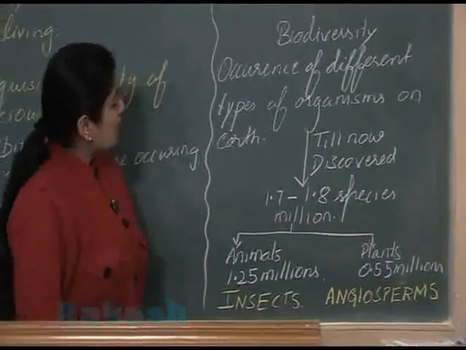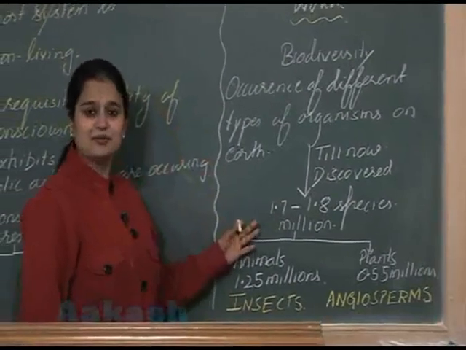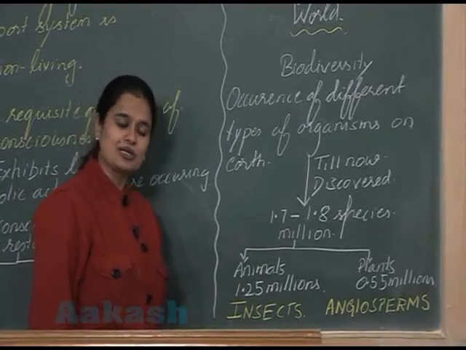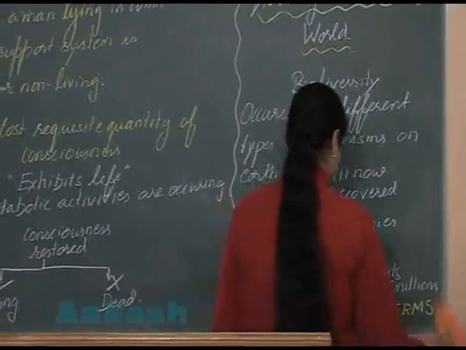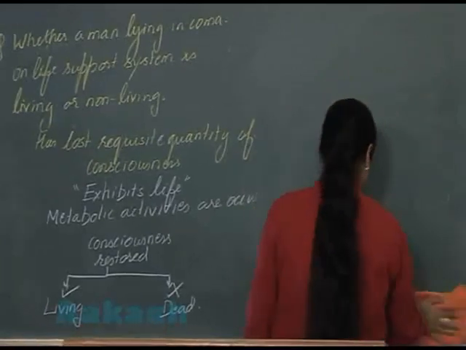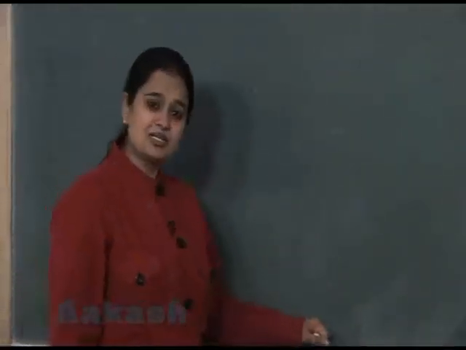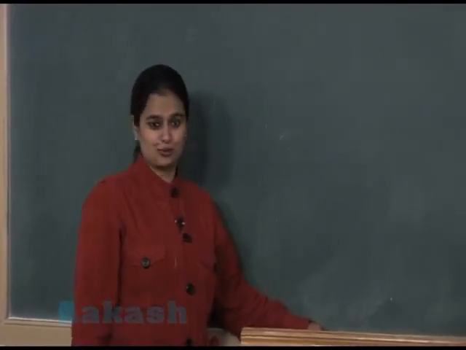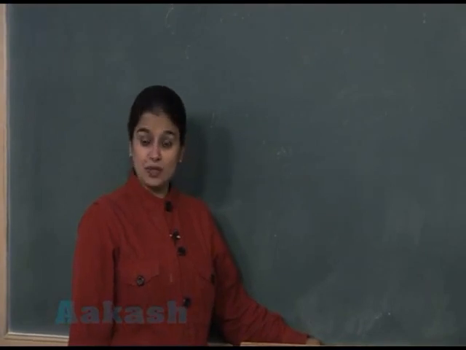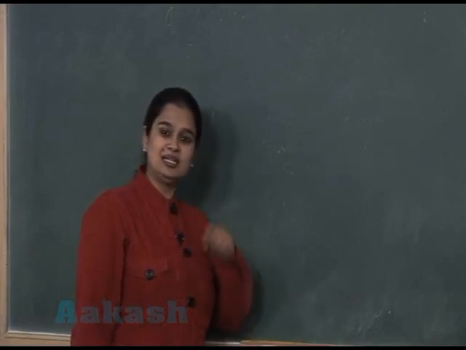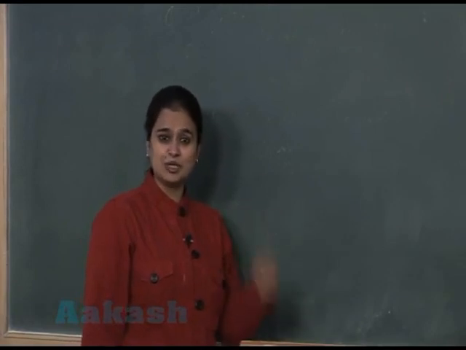So after reviewing the different types of plant and animal species and their number, now we will see how to classify these organisms. You have just seen such a huge diversity, around 1.7 to 1.8 million species discovered so far. It is not at all possible to study all these species. It is impossible to study each and every organism individually.